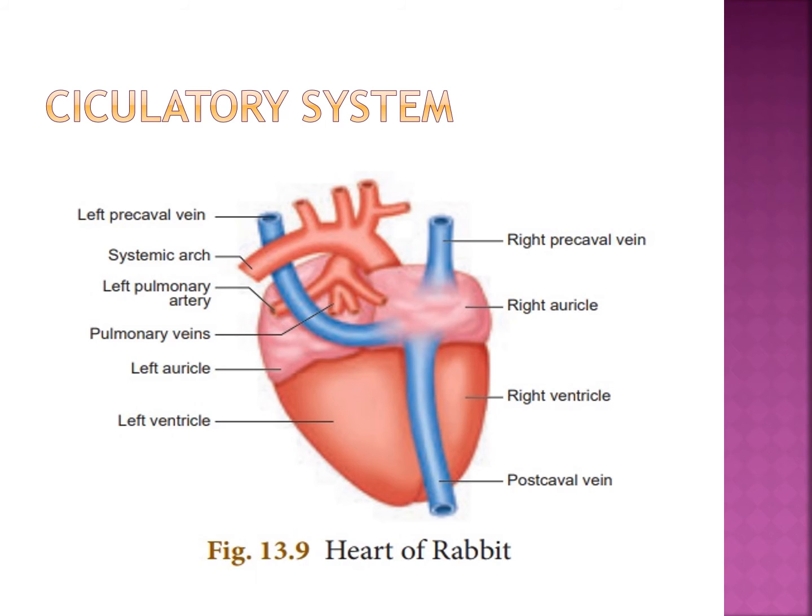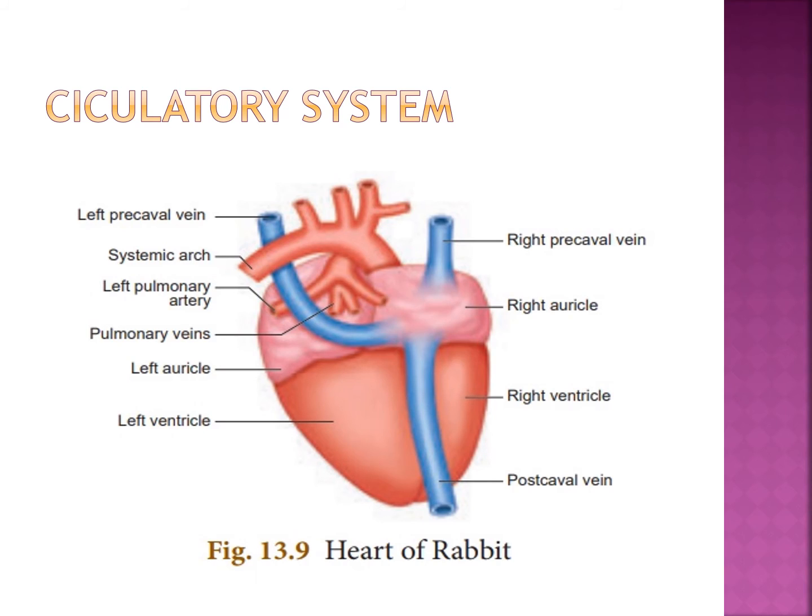Yes. The heart is four-chambered with two auricles and two ventricles. See the picture: right auricle, left auricle, two auricles. Below you see right ventricle, left ventricle. So there are four chambers, two auricles and two ventricles.